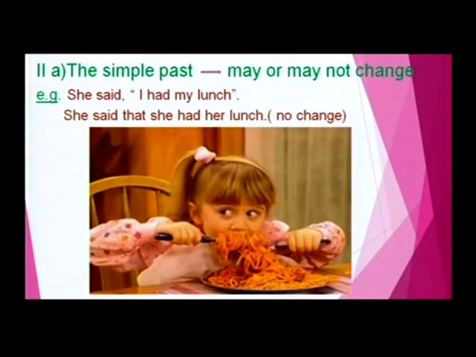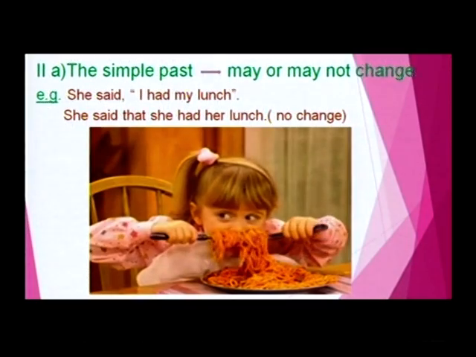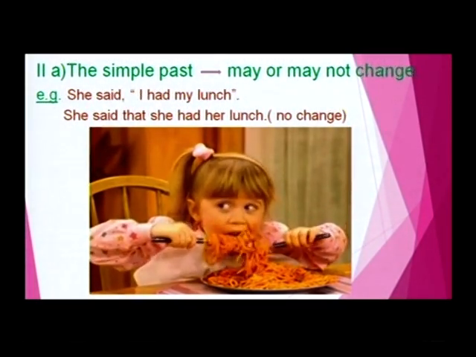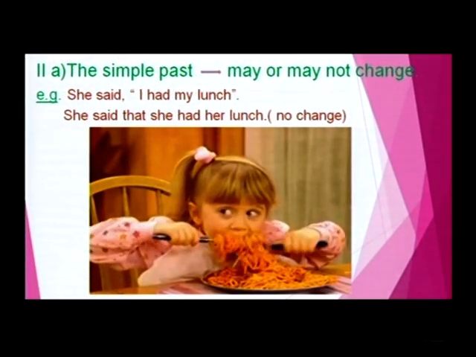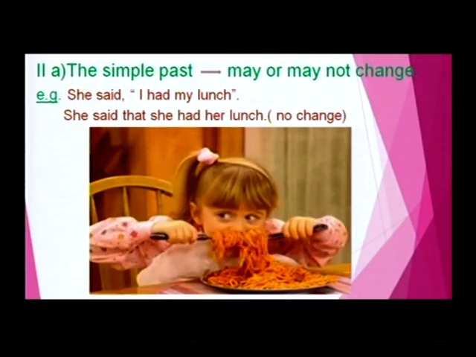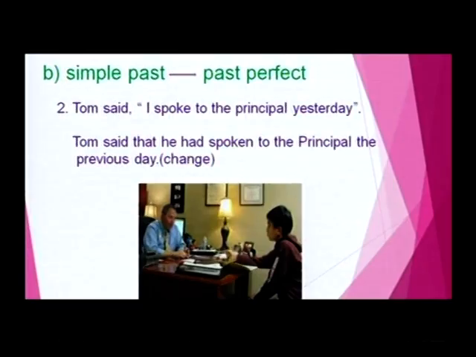Dear friends, the conjunction that is used, and I became she and my became her. This is all about the simple past if there is no change in the tense while changing it in the indirect speech. She said that she had her lunch. That's all. But friends, if there is a change in the simple past, what happens? Let us see. If the simple past has any change in the tense in the indirect speech, it changes to the past perfect.